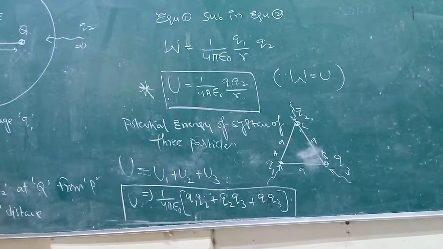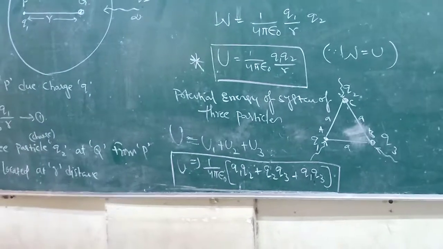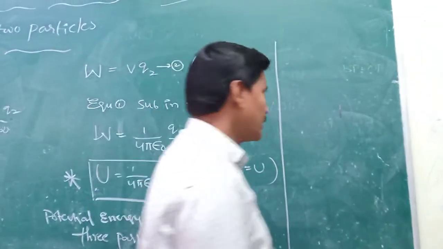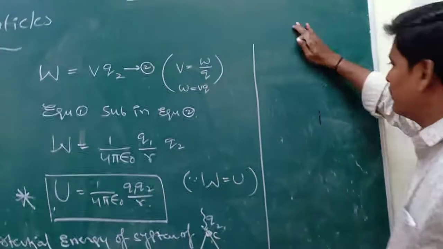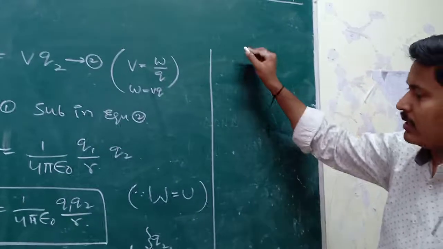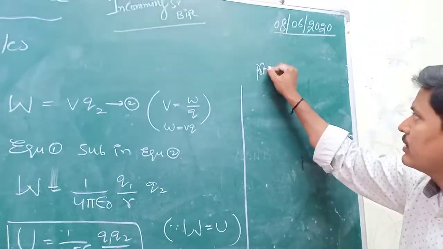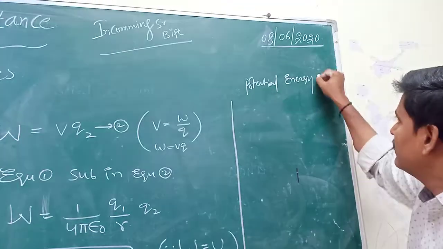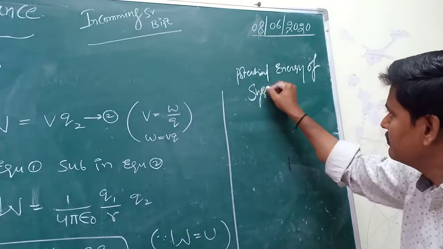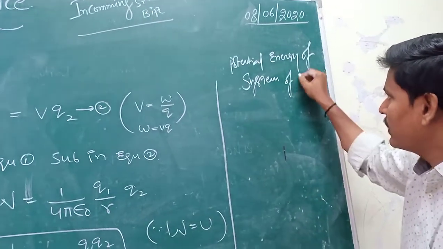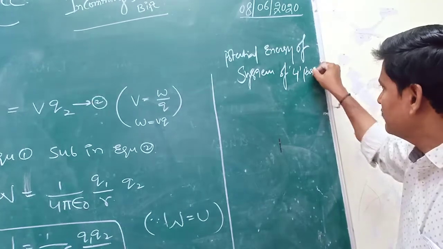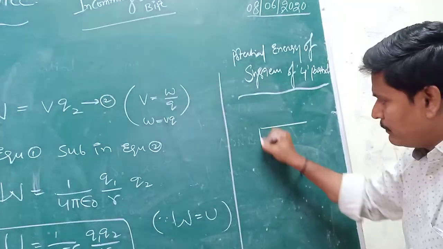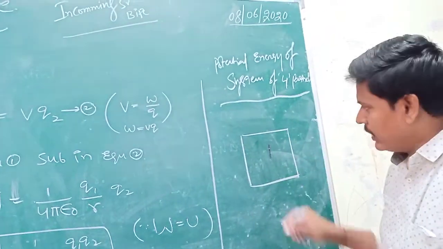three particles. In a similar way, whenever we keep four particles at their respective positions at four corners of this square, consider the potential energy of a system of four particles. For example, four particles are kept at four corners of the square.